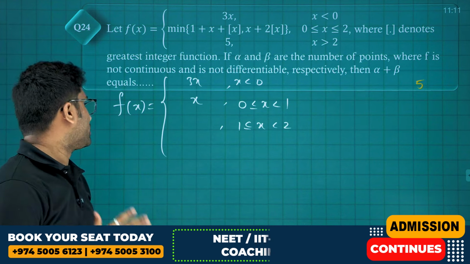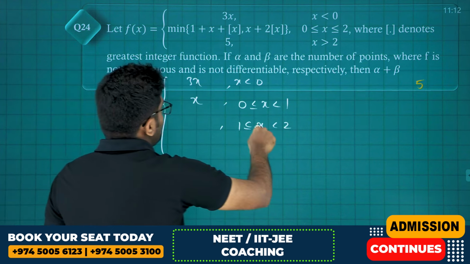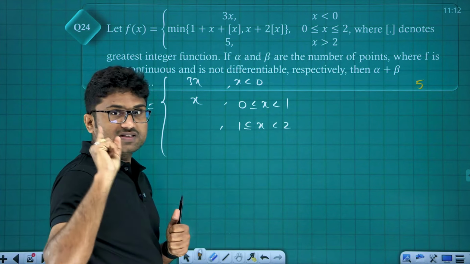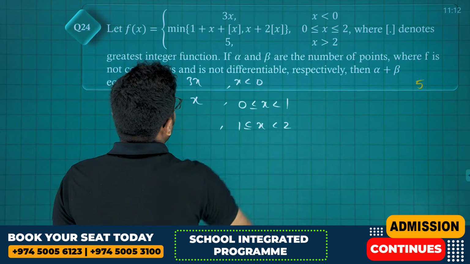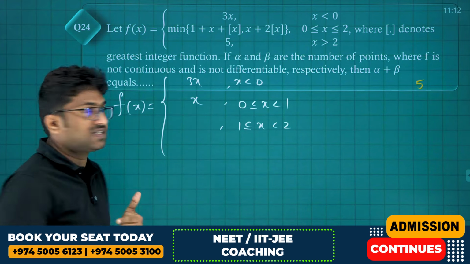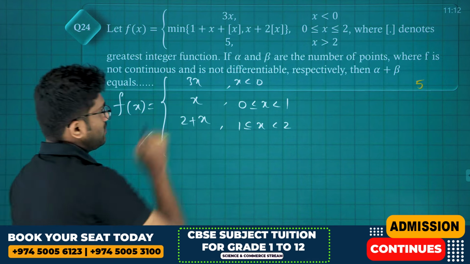Next is 1 less than or equal to x less than 2. When x lies between 1 and 2, step x is 1. Step x is equal to 1, you put, this is 2 plus x. Again this is also 2 plus x. Minimum of 2 plus x comma 2 plus x is 2 plus x.